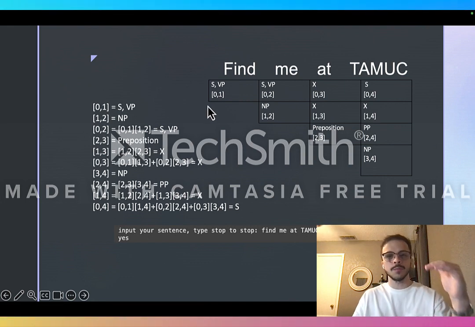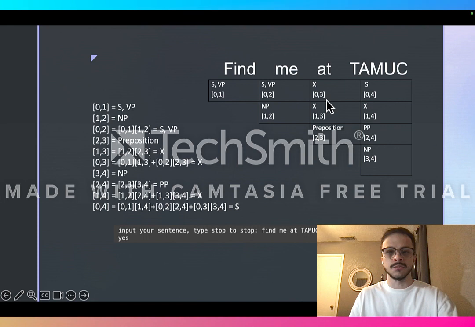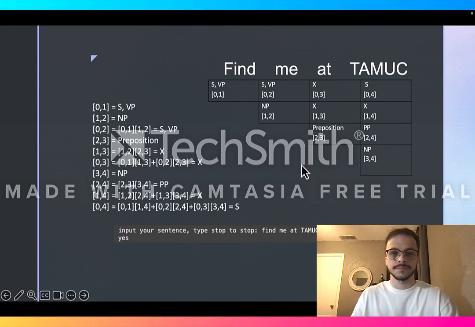We're starting at the bottom, working our way up. We'll start from left to right, and then we'll work our way bottom up. We'll start with find, then go down to me, and if any of our rules would be able to combine these, which we can, it would be S and VP. Then we go through and do the same thing for 1 and 3, 1 and 2, 2 and 3. Get those combined. That doesn't work with anything. Going through to the next, 0, 3, and so on and so forth.